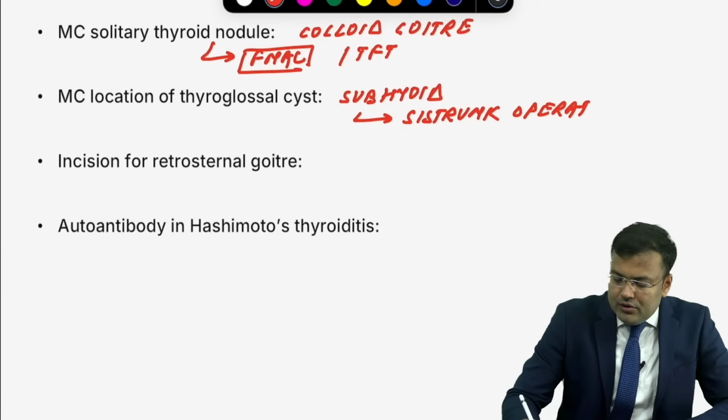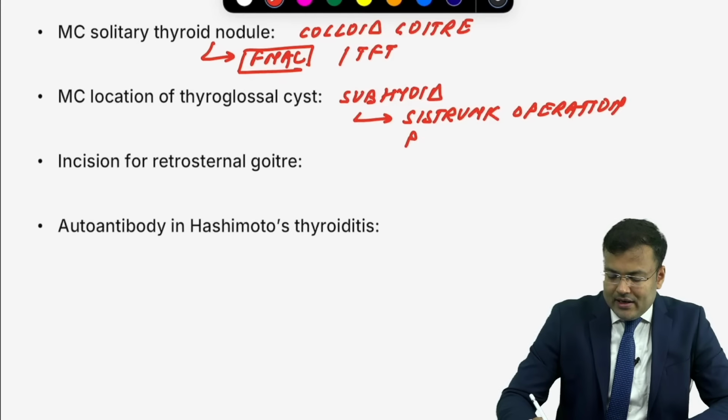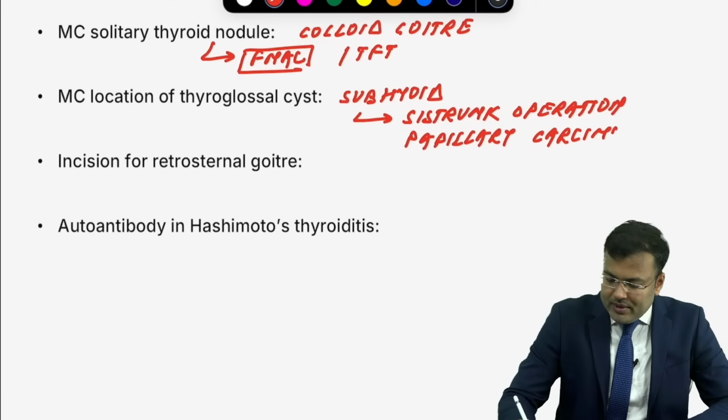And all of you know that there is increased risk of one malignancy. Which malignancy, guys, tell me? Papillary carcinoma. So there is increased risk of one malignancy, and all of you know, it is papillary carcinoma.